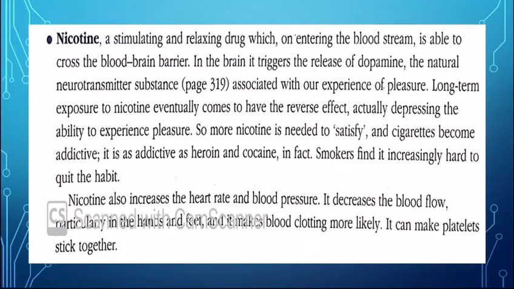Nicotine, I told you, is an addictive agent. It is a stimulating and relaxing drug which on entering the bloodstream is able to cross the blood-brain barrier. So in the brain, it triggers the release of dopamine, the natural neurotransmitter substance associated with our experience of pleasure. That's why the person who starts smoking becomes addicted to that, and daily he needs that cigarette. A chain smoker is a smoker who smokes around 10 to 15 cigarettes or more than 5 cigarettes per day, has addiction to this, and he cannot live without smoking.